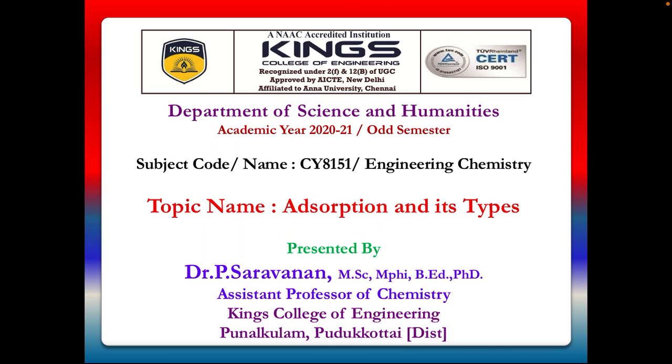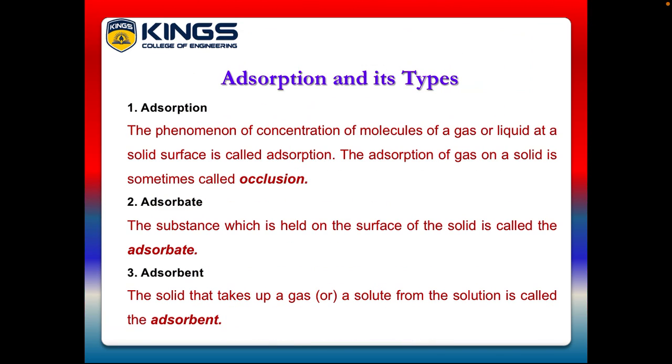Today, we are going to discuss adsorption and its types. It is a topic of engineering chemistry in unit number 2, surface chemistry and catalysis. So, adsorption and its types. What do you mean by adsorption? It is the phenomenon of concentration of molecules of a gas or liquid at a solid surface. The adsorption of gases on a solid is sometimes called occlusion.